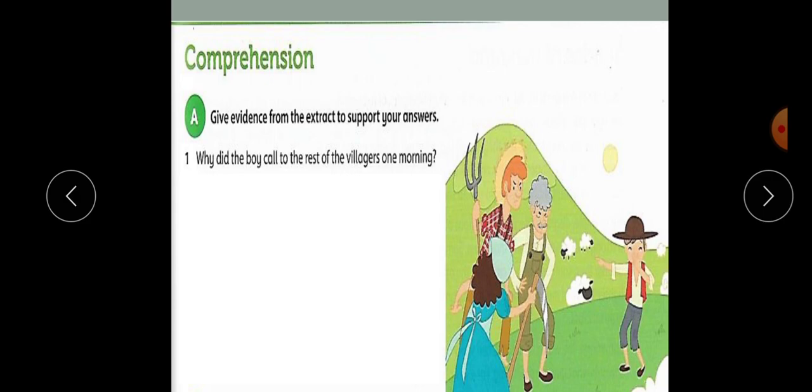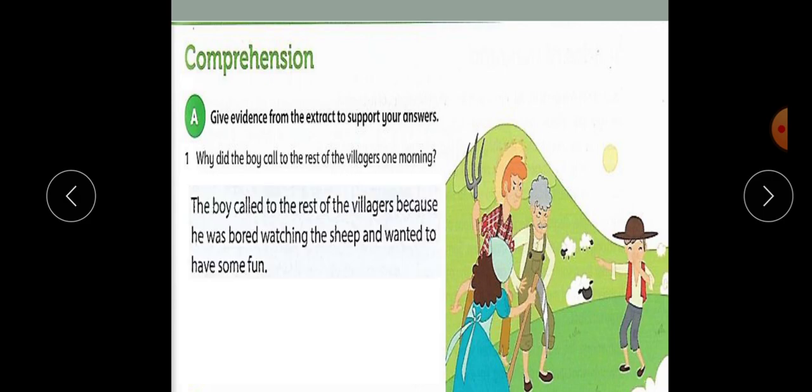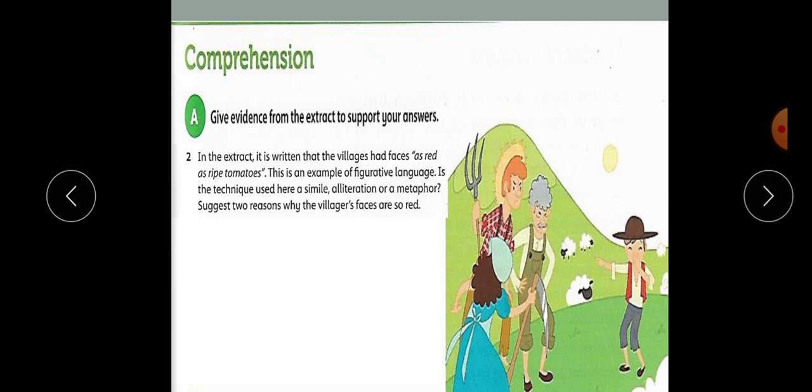First question. Why did the boy call to the rest of the villagers one morning? The boy called to the rest of the villagers because he was bored watching the sheep and wanted to have some fun.